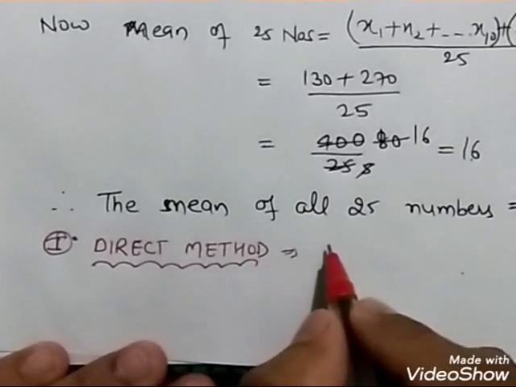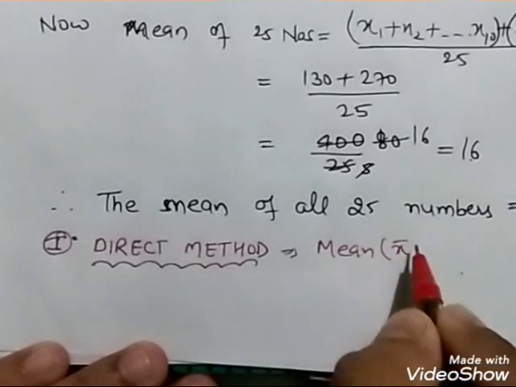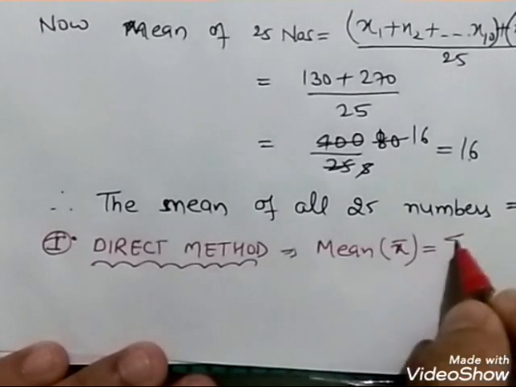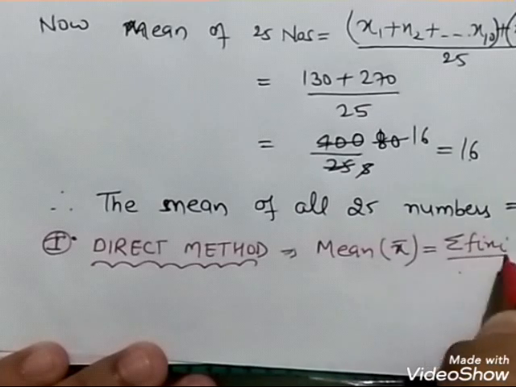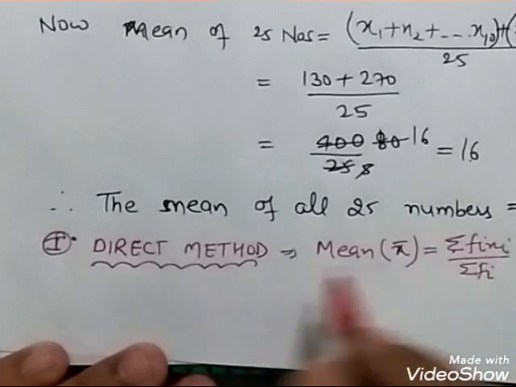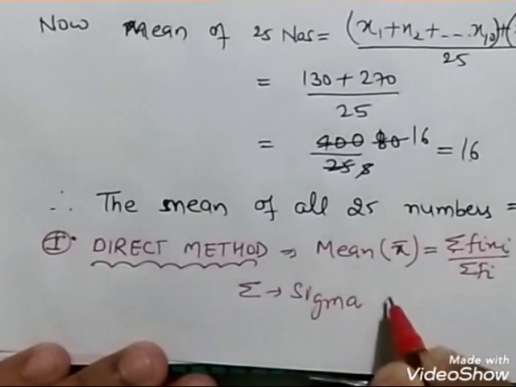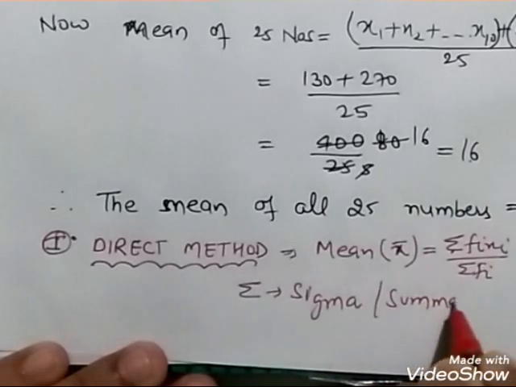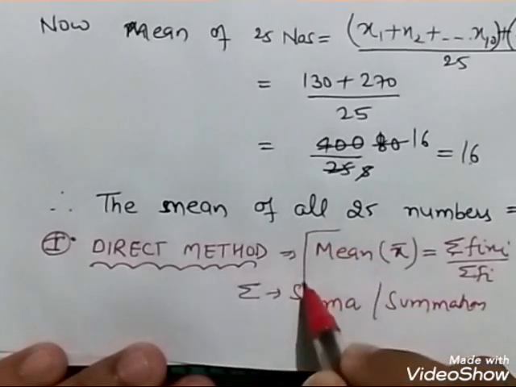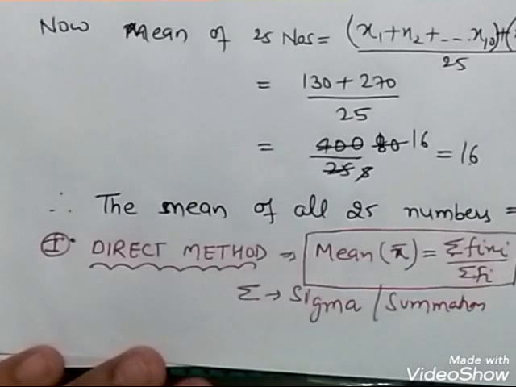Mean is generally denoted by x bar; in certain books it is written as capital X bar. This is equal to sigma of fi xi upon sigma of fi. Sigma is also called summation. So the formula for mean is sigma of fi xi upon sigma of fi.